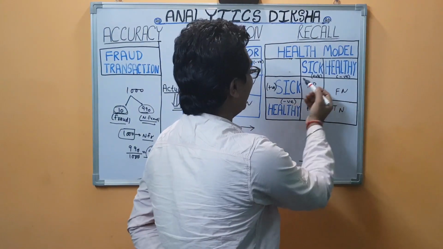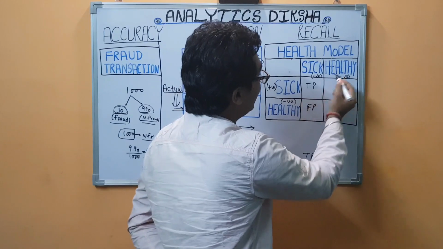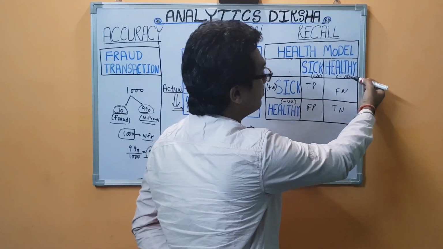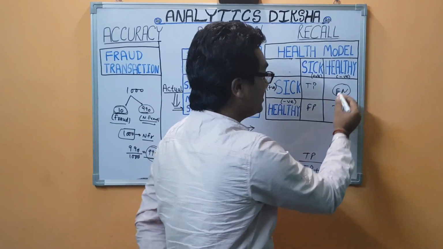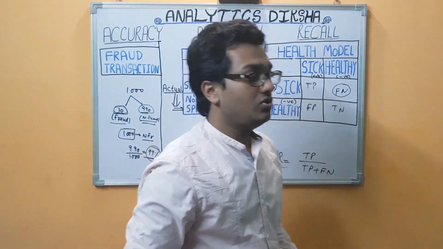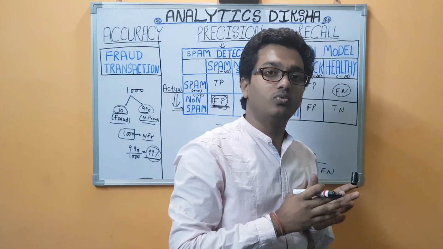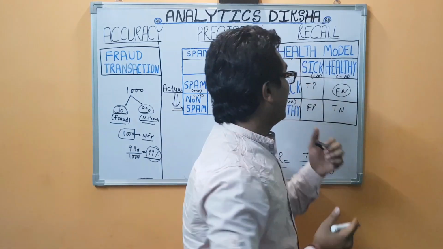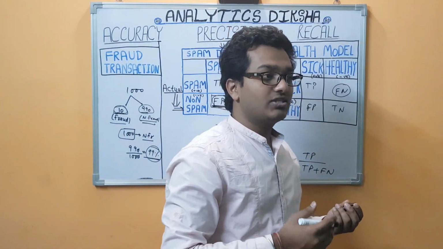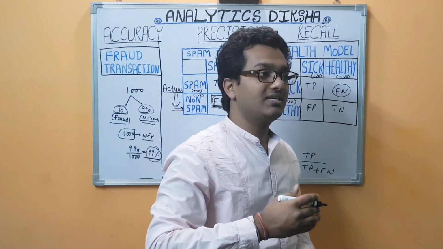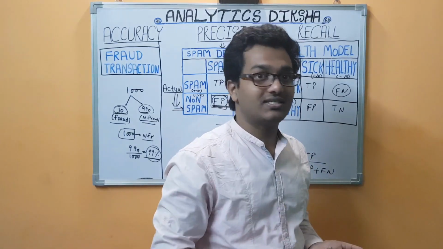Your actual user is sick, but your model is saying that he or she is healthy. It is a very negative thing. You don't want your sick patient to be said to be healthy by your model, because in that case you will lose that patient, and his condition may get worse because he is already sick.